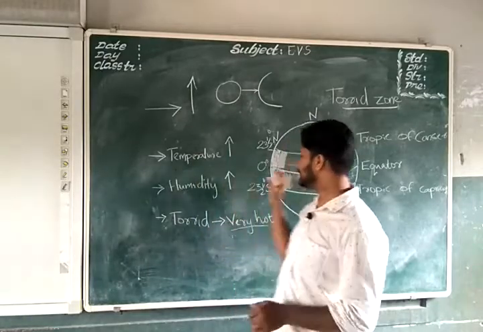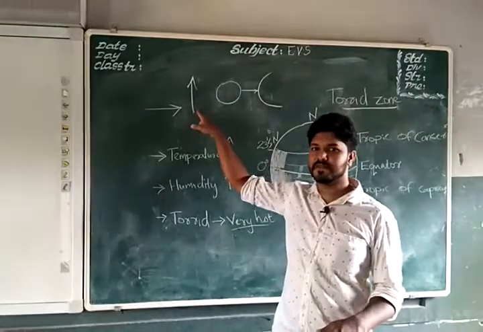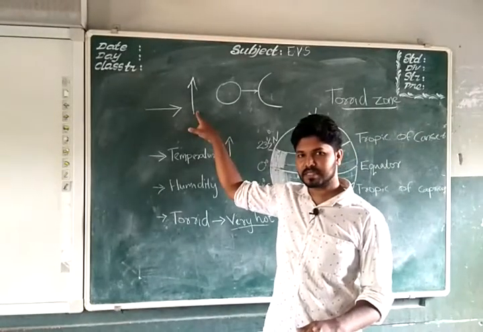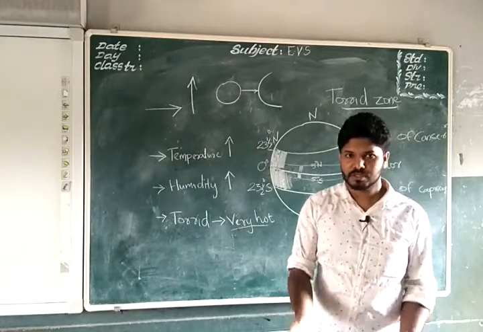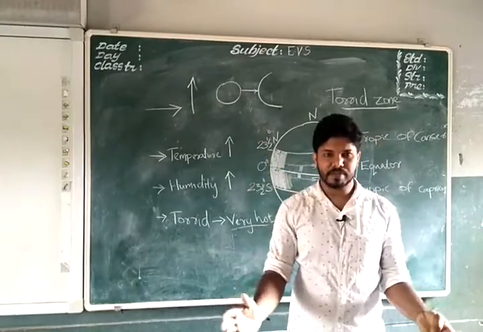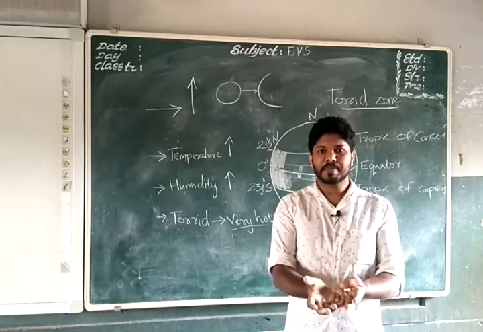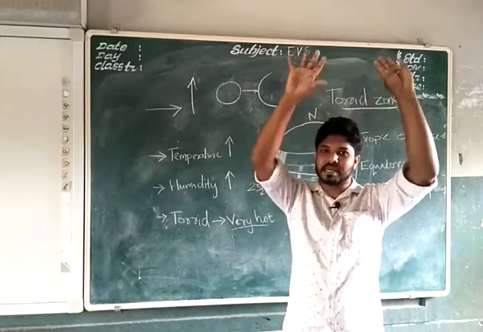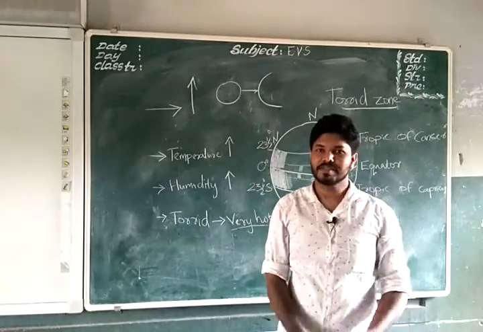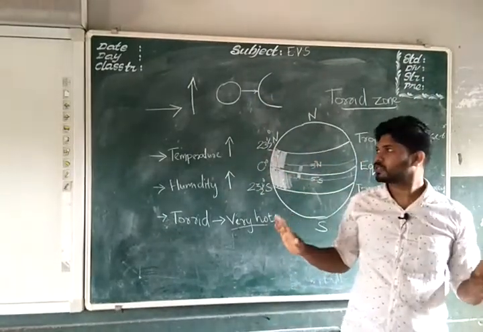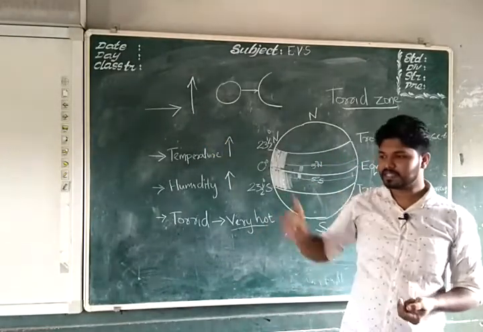But these portions receive only vertical winds because it is very much hot there. Only the motion is to upside. All the water vapor or the water bodies get evaporated and the vapors are going directly into the sky and they are forming clouds there itself, and it is coming down also. So there are no other motions, only vertical motion of air is possible in this region.